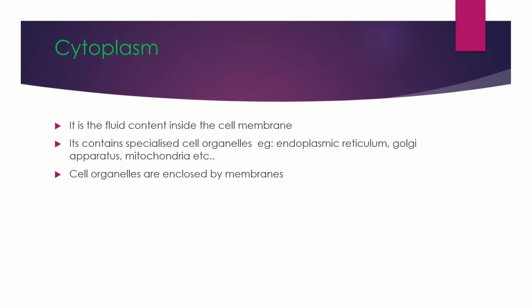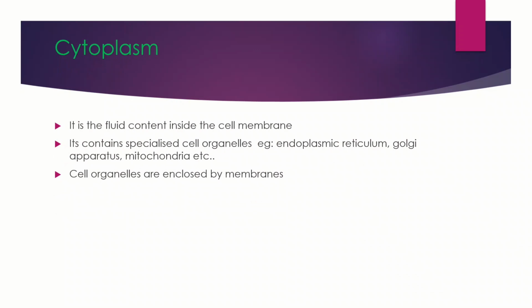And the other feature is cytoplasm. Cytoplasm is the fluid content present inside the cell membrane, or it is a jelly-like substance inside the cell membrane. We know that there are specialized components inside the cell. Cytoplasm contains the specialized organelles such as endoplasmic reticulum, Golgi apparatus, and mitochondria. All these cell organelles are present in the cytoplasm.